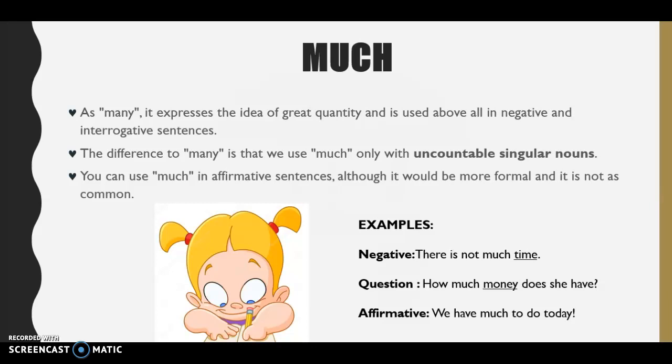You can use much in affirmative sentences, although it could be more formal and it is not as common. For example, negative, there is not much time. Question: how much money does she have? And affirmative, we have much to do today.